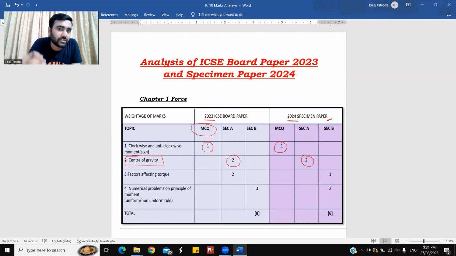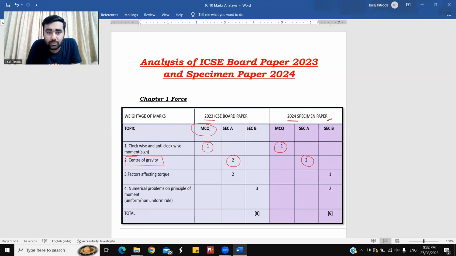There are many shapes which are given to us. Any one of the shapes could be expected in the exam, where you will have to locate the COG for that particular shape. It could be even a question like, what are the factors affecting center of gravity, or show the center of gravity point for a circular lamina, for a triangular lamina, and so on. Make sense? The third topic, students, which I have, that is factors affecting torque.